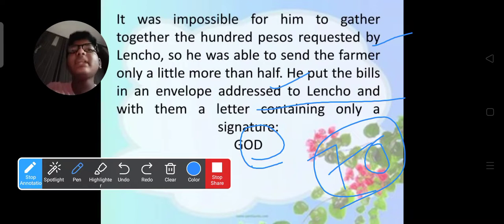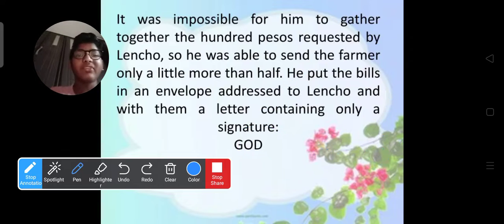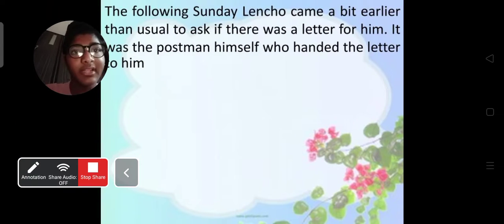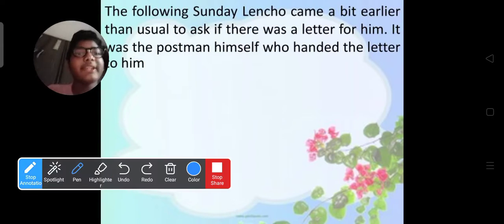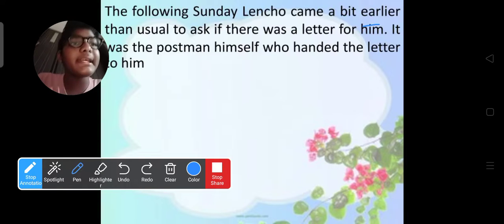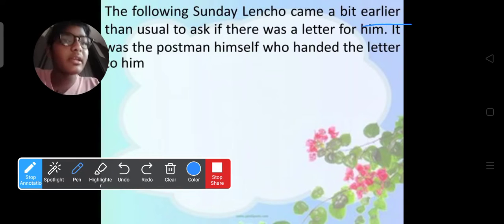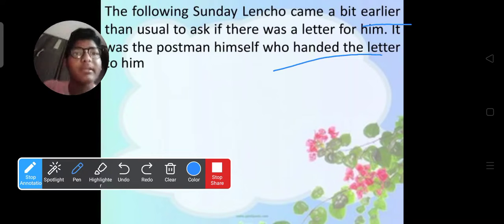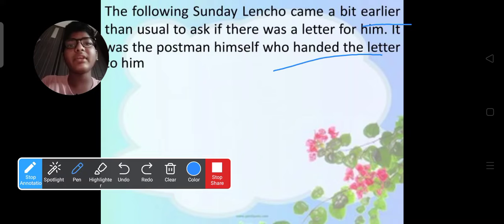He asked 100 pesos. Let's see what happened. What was Lencho's reaction on seeing this money? The following Sunday, Lencho came a bit earlier than usual to ask if there was a letter for him. It was the postman himself who handed the letter to him. It means he came early to the post office, and he inquired whether a letter had come for him or not.